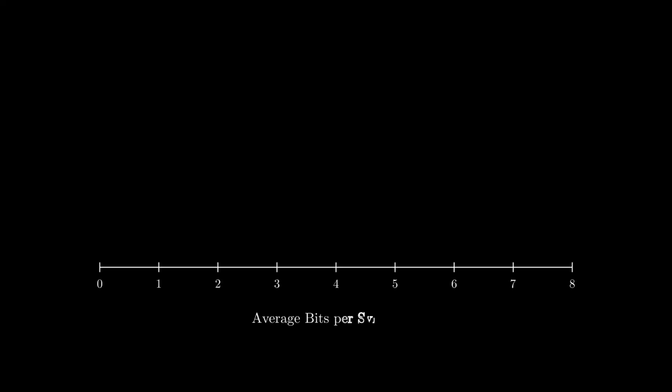Now that we know how to calculate entropy, let's look at its most profound implication, the source coding theorem. Imagine a number line representing the average length, L, of the codes we assign to our data symbols. Moving to the right means longer, inefficient codes. Moving to the left means shorter, more efficient codes. Shannon proved that for any data source, there is a hard, physical limit to how short these codes can get. That limit is exactly the entropy, H(X).